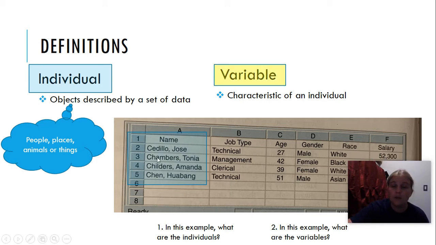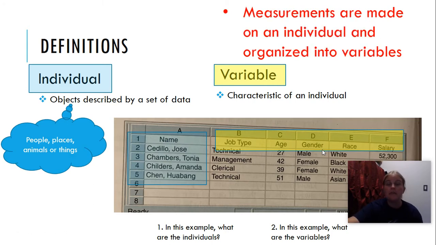So the variables are these 5 topics. Measurements are made on an individual and organized into variables. So write down the definition of an individual, write down the definition of a variable, give yourself some examples over here on each of these so that you know what it is that you're looking for